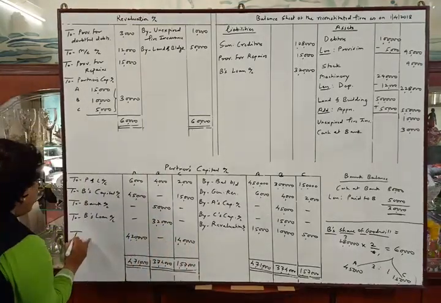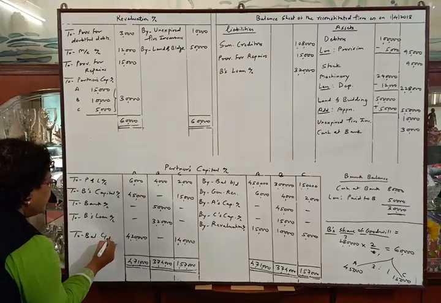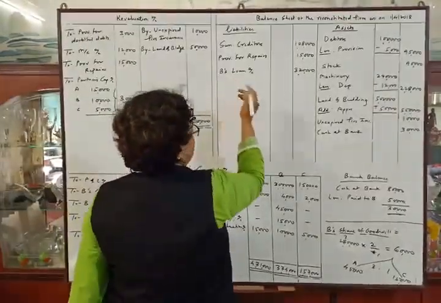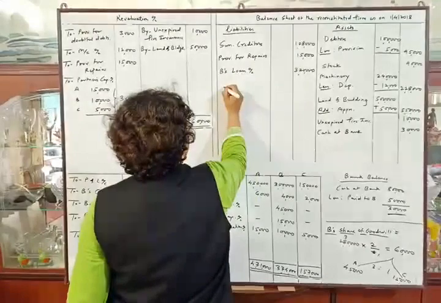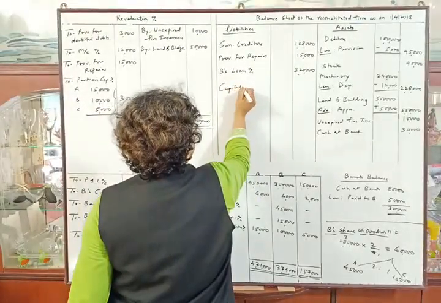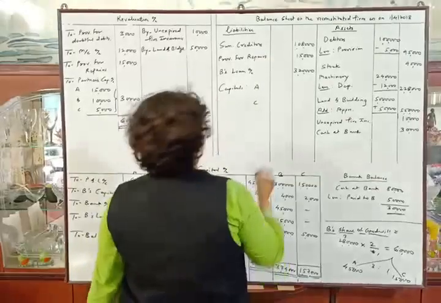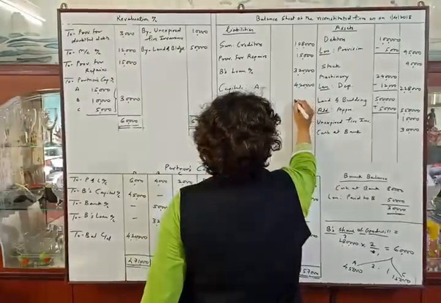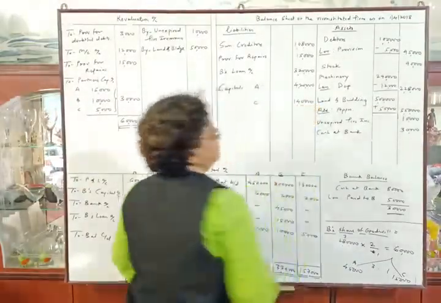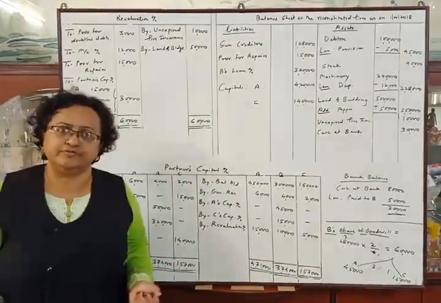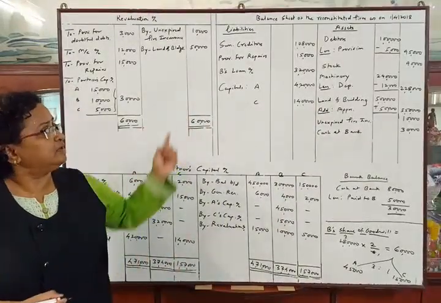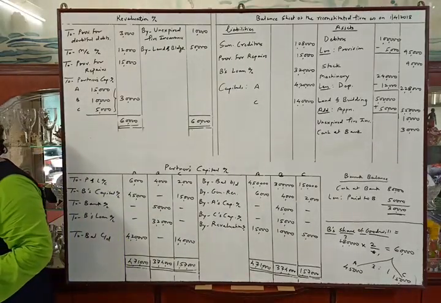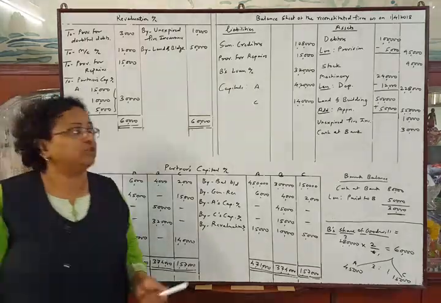and the heading will be to balance carried down. We'll transfer these balances of partners' capital accounts to the balance sheet of the reconstituted firm. So capitals of A and C are 4,20,000 and 1,40,000. Okay. As in the reconstituted firm, the partners remaining were A and C. We have shown their capital in the balance sheet. And now see, the problem has been completed. There is no adjustment remaining. So now we will tally the balance sheet.